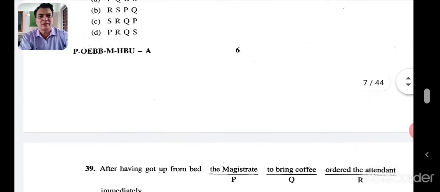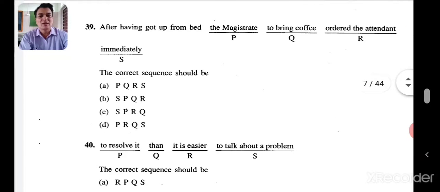PRQS, that's D. Right? Let's go to the next one now. After having got up from bed, the magistrate ordered the attendant to bring coffee immediately. Very simple. PRQS. Sometimes you don't have to think much. PRQS. That's D. Very easy. Very easily you can do it. Sometimes they are very easy. You don't have to think even. Now let's go to the next one.